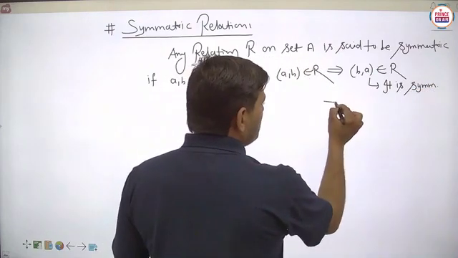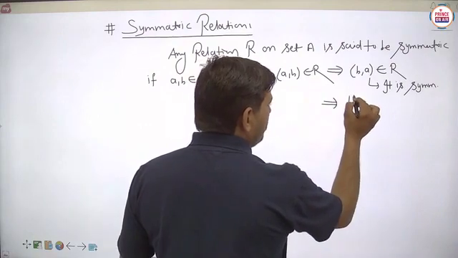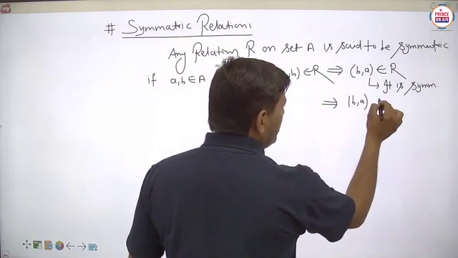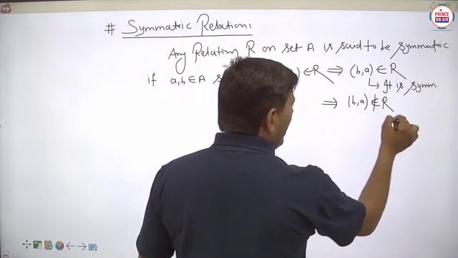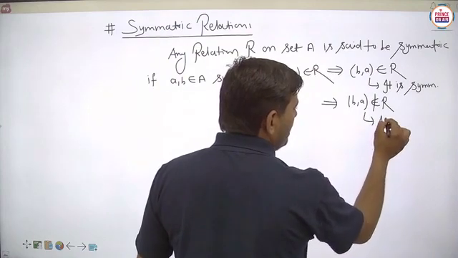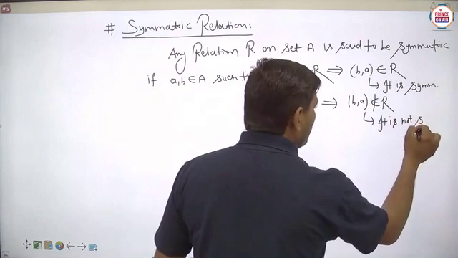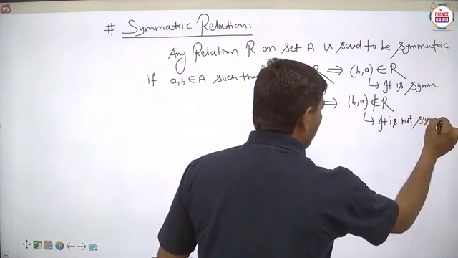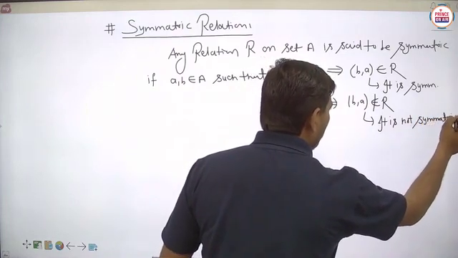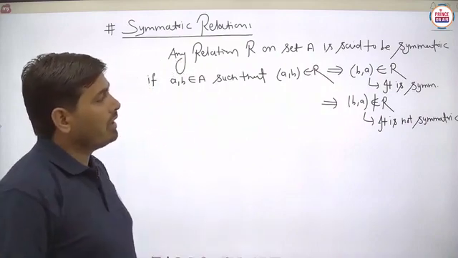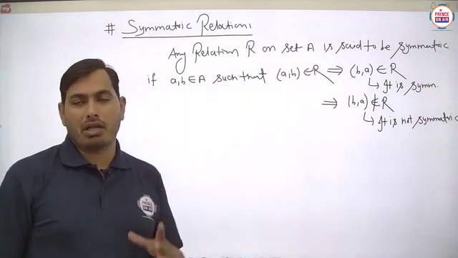And suppose (b, a) does not belong to R, then we can say that it is not symmetric. What we have to check here, student? We have to see carefully the definition. It is a very important logic of the symmetric relation.